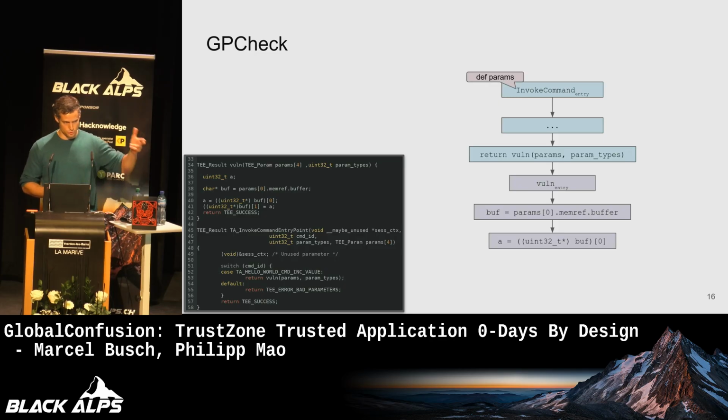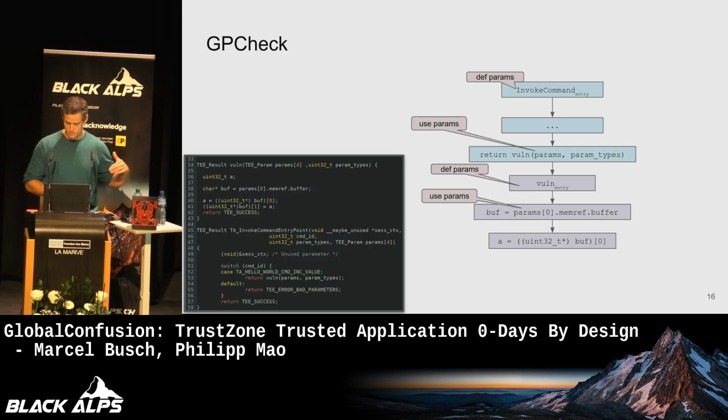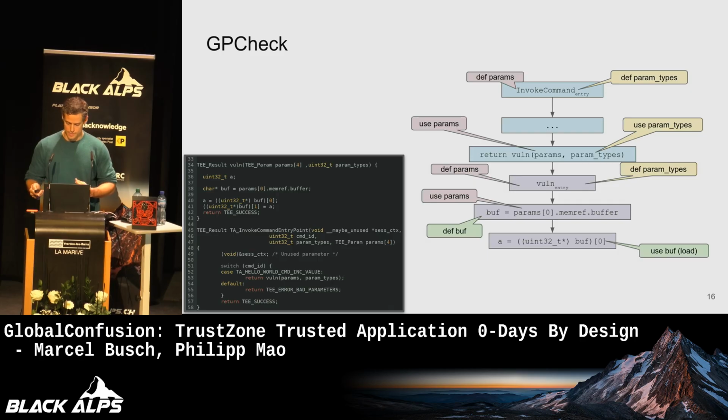Then you do something called a def-use information flow analysis. So you track the definitions of the parameters first, the use here when we pass it down to the vulnerable function, another definition when it actually arrives inside of the function. Then we have another use. This use is actually getting the member in this struct that we're interested in, which is this buffer. Then we trace this buffer throughout the execution and see if there are any stores or loads to this pointer. And this is actually happening here. The other thing that we look for is the parameter types, which we also track down into this function. And we see there's no usage.